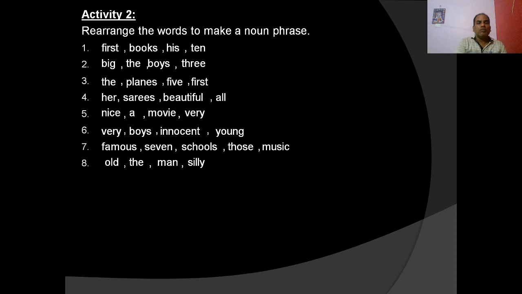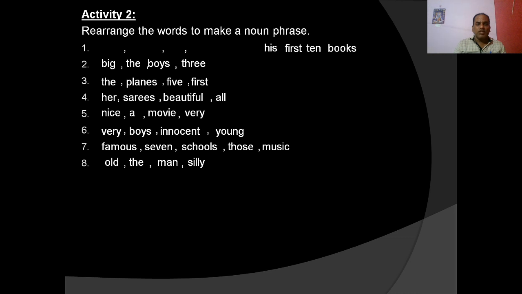Rearrange the words to make a noun phrase. We have already discussed which one should come first, which one should come then in a noun phrase. First books is 10. Okay, let us discuss his first 10 books. His is the possessive comes first, then first is we know the ordinal number comes then 10 is the cardinal number, and then the noun books comes at the end.